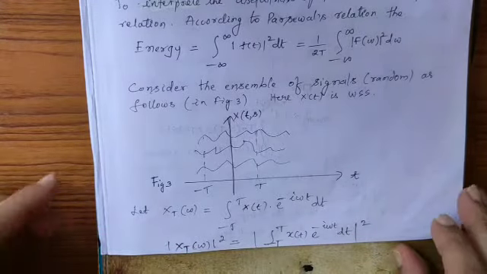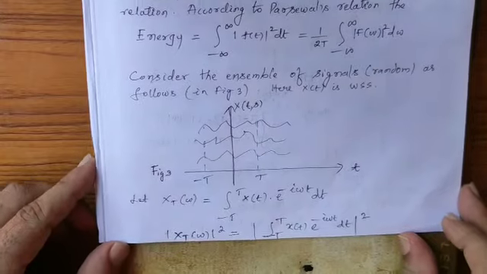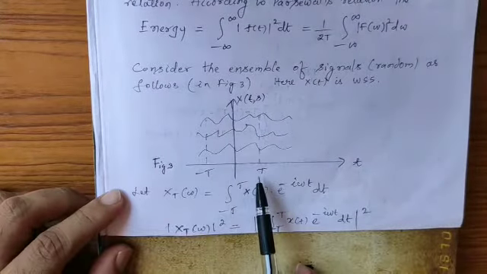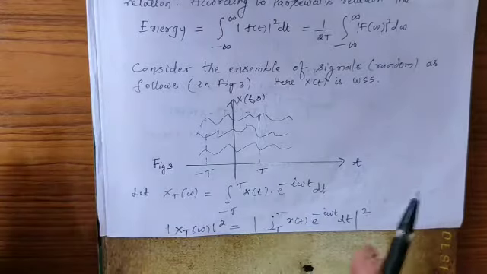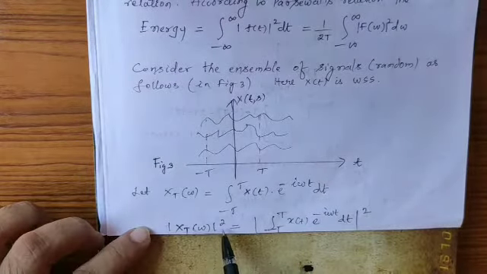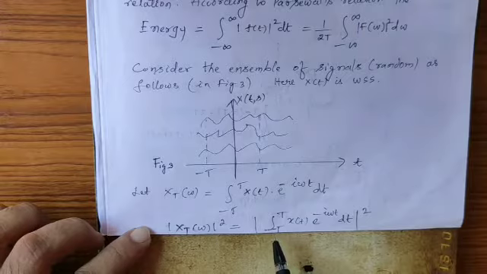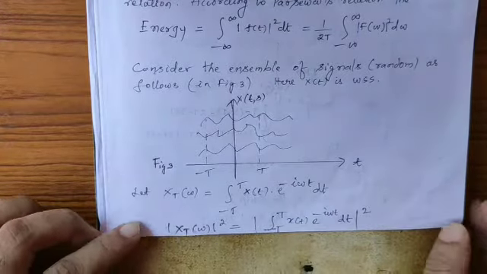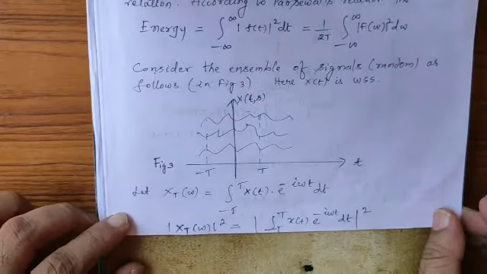Now I am interested to see the energy contained between minus T to plus T. So to find that energy, we have to take the modulus of X_T of omega whole square. That gives us on the right hand side the integral from minus T to plus T of x of t e power minus i omega t dt, whole square.